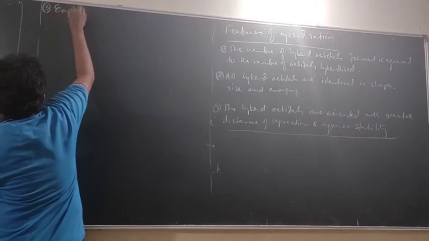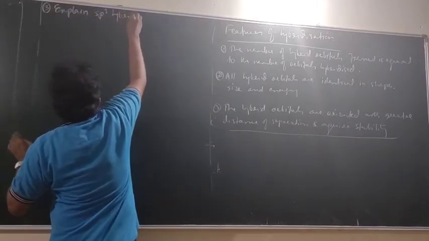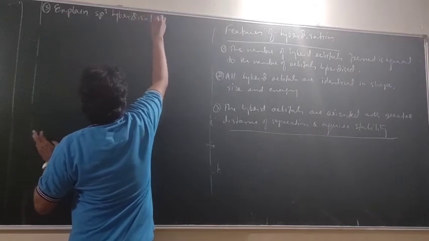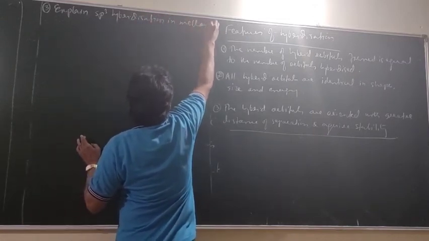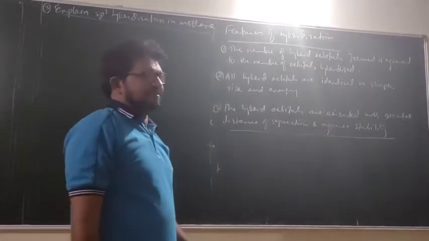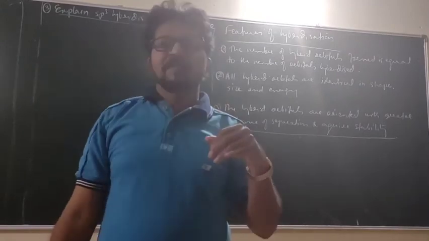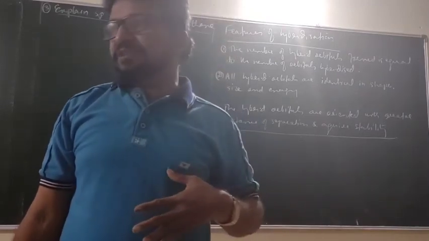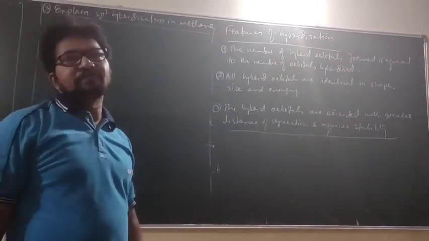Explain sp3 hybridization in methane. If they say with a suitable example, you have to take methane. Or if they ask explain sp3 hybridization in methane, you have to explain methane. Very, very simple. Look at the board.